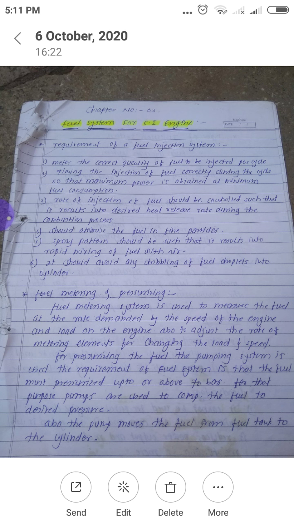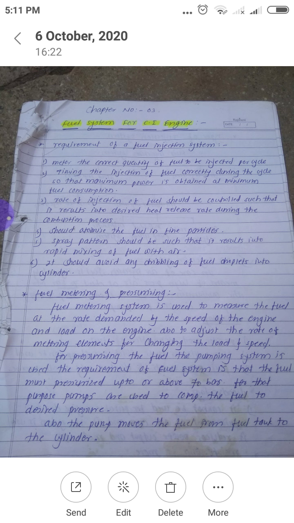So these are the basic requirements of a fuel injection system for a CI engine, because whatever fuel we inject inside the engine cylinder should be pressurized and of correct quantity to avoid losses.